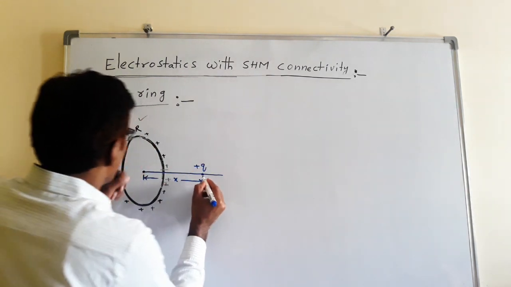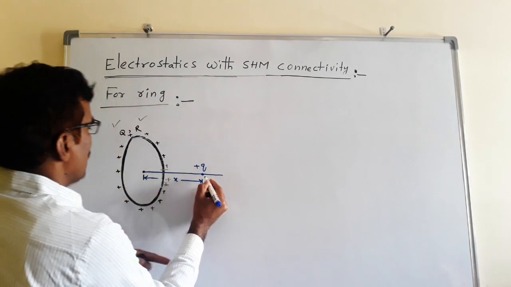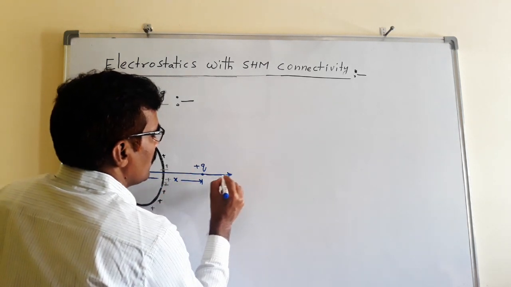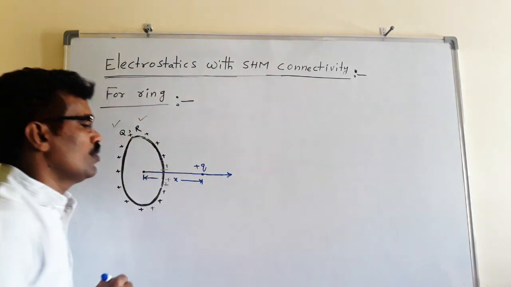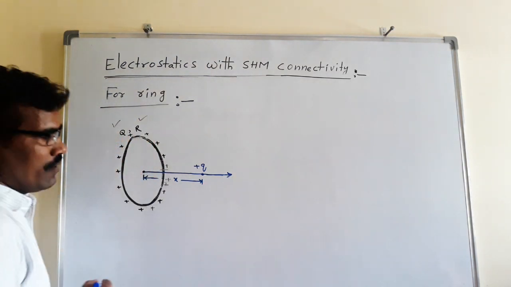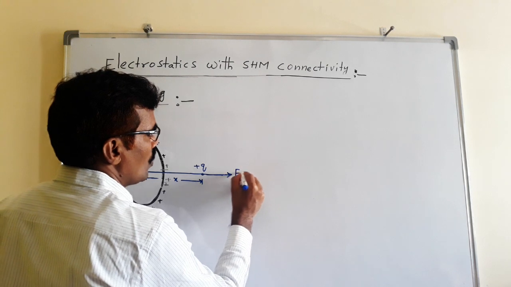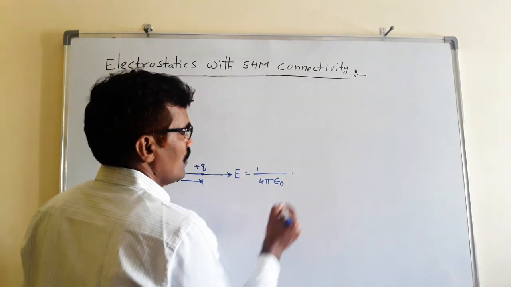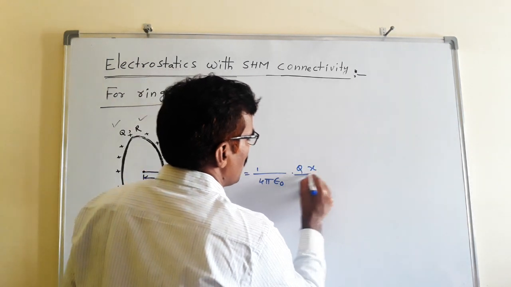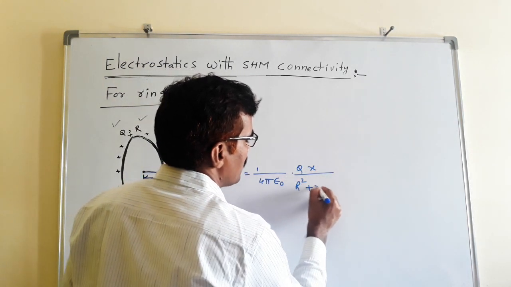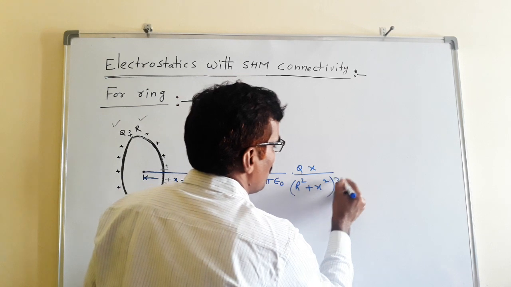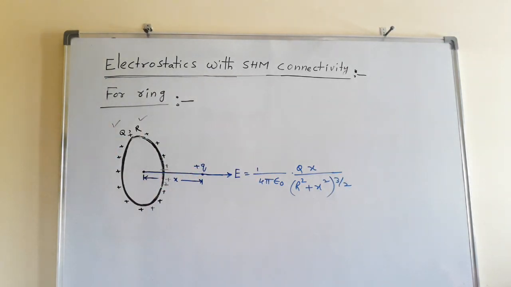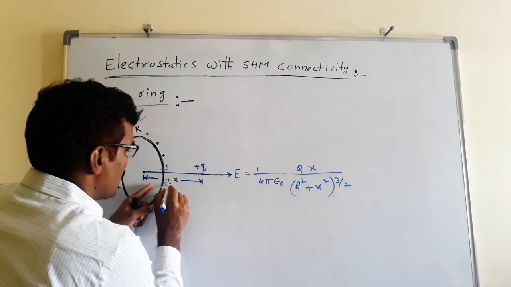Here the field due to the ring on the axis, for a positive charge, along the line passing through the center perpendicular to the plane of the ring, is equal to 1 by 4 pi epsilon naught, Q into x by (r square plus x square) whole power 3 by 2. Already we discussed that. Here x is very small.